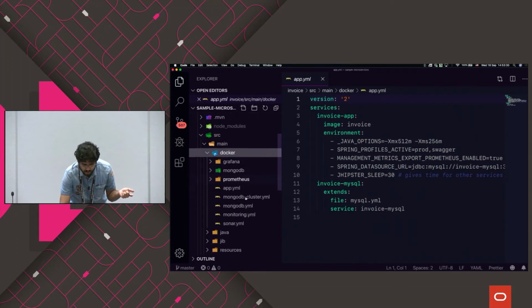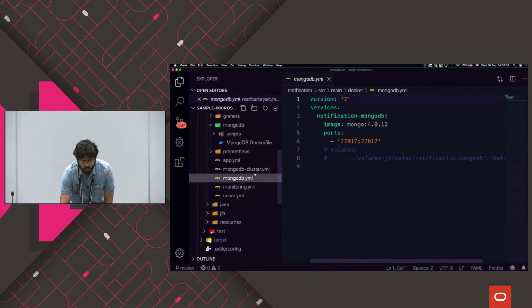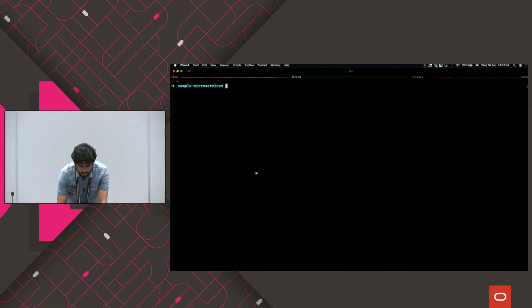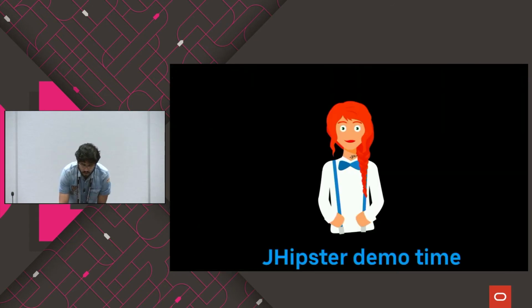So you have this Docker. So we have this MongoDB generated Docker files there. And what's important is, in case of MongoDB, you might need a cluster-based database. So you also have the cluster YAML generator, which runs your MongoDB in a cluster version. Cool. That's what JHipster generates for you. We will run this application once we go to the Kubernetes side.